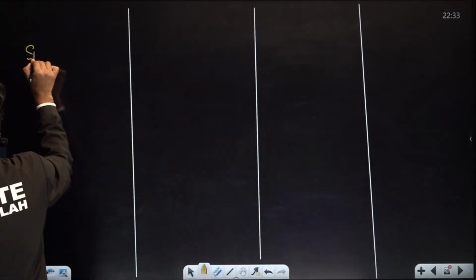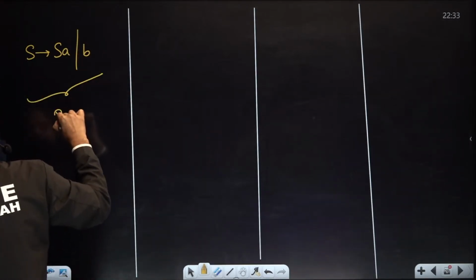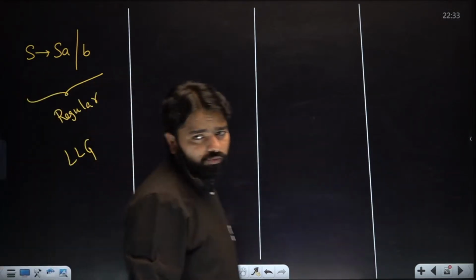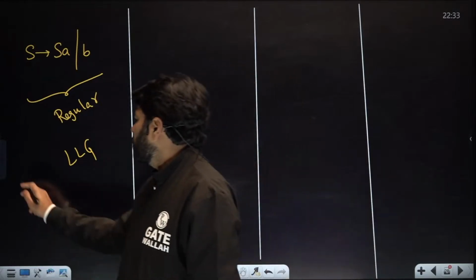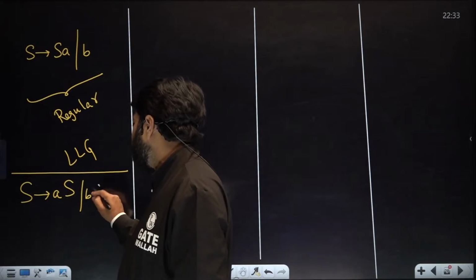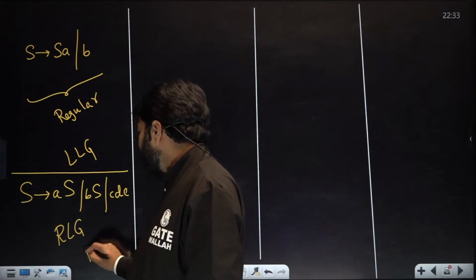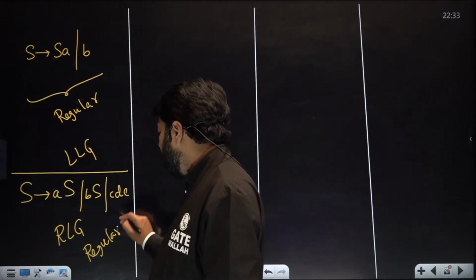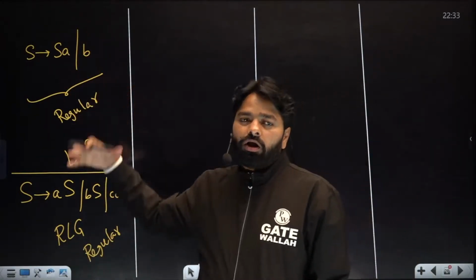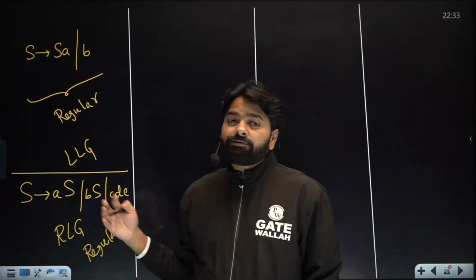See, if you have something like S derives SA or B, is it regular? Of course, in fact LLG, but sometimes it could be RLG also. This is one type. Another type, let's say S derives AS or BS or CDE. This is RLG. Still it is regular. Everybody understood regular grammar? So this kind of grammars are regular grammars, either LLG or RLG. Some grammars could satisfy both, but that is very special.